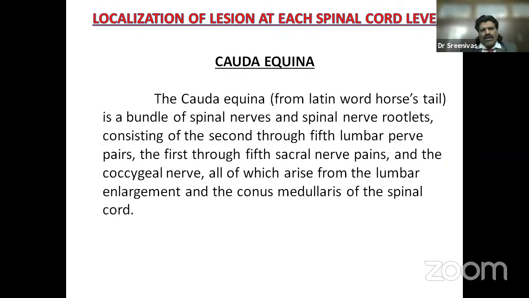But what is cauda equina? Cauda equina is from the Latin word for horse's tail. It's a bundle of spinal nerves and nerve roots consisting of the 2nd through 5th lumbar nerve pairs. L2 and below is cauda equina, easy to remember; S2 and below is the conus medullaris. So the 2nd to 5th lumbar pairs, the 1st through 5th sacral nerve pairs and the coccygeal nerve, all of which arise from the lumbar enlargement and the conus medullaris of the spinal cord. They are just the nerve roots, the horse tail, below T10, that is the L2 level.